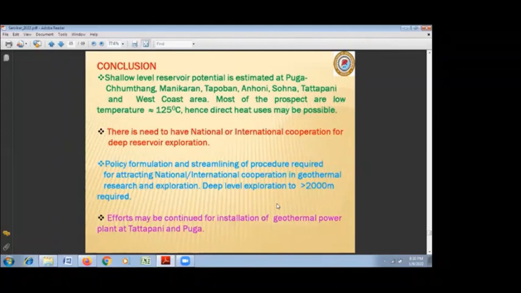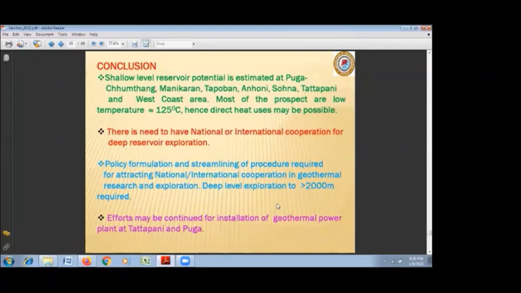There is a need for national or international cooperation for deep reservoir exploration, because geothermal exploration is similar to oil exploration. The costs are higher and the equipment required is also specialized. That's why we require international cooperation.